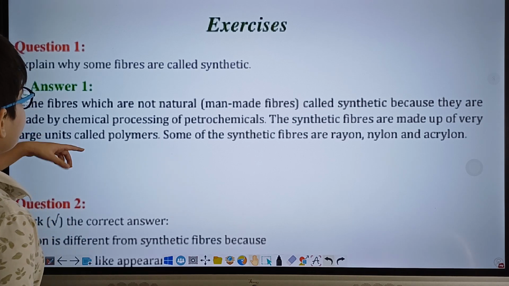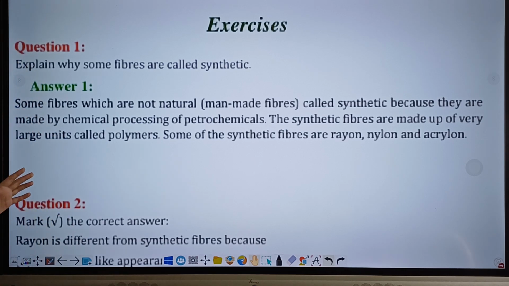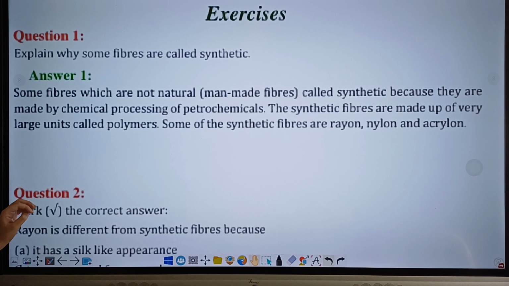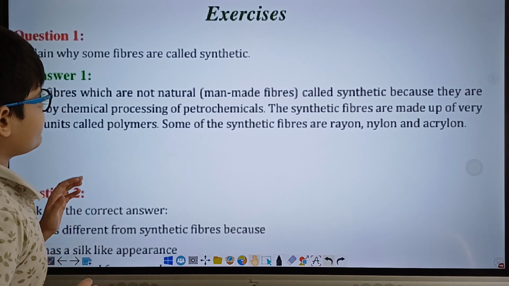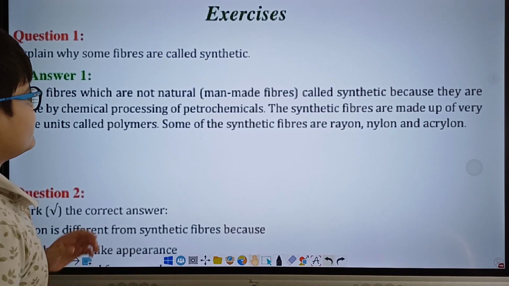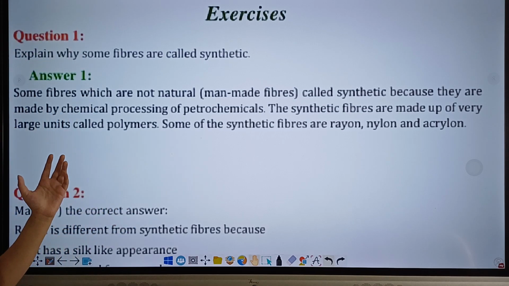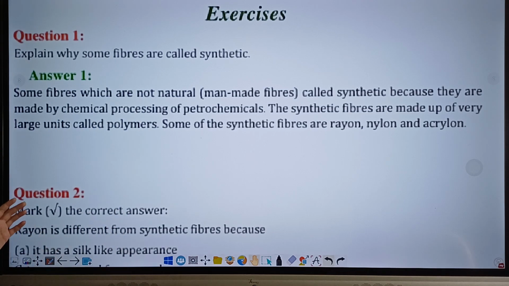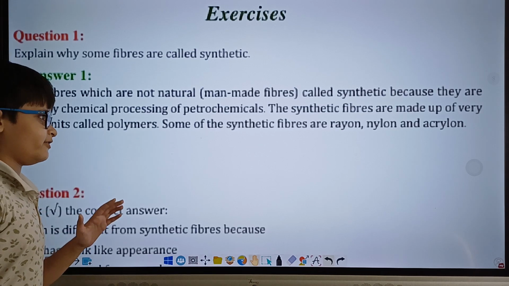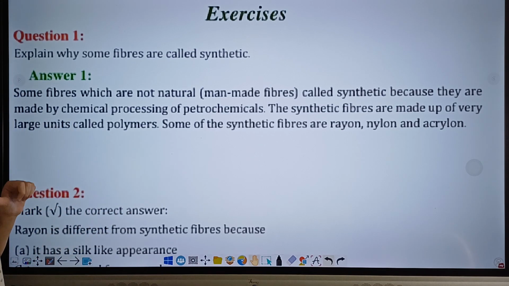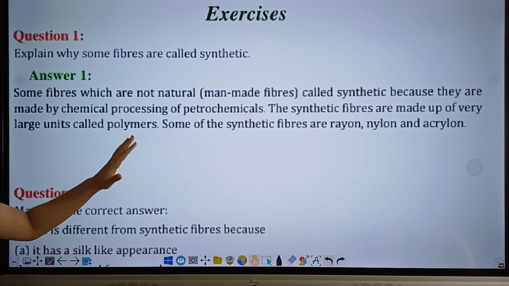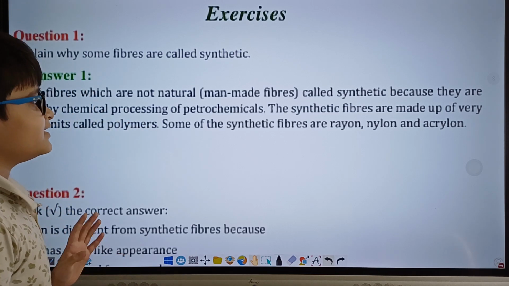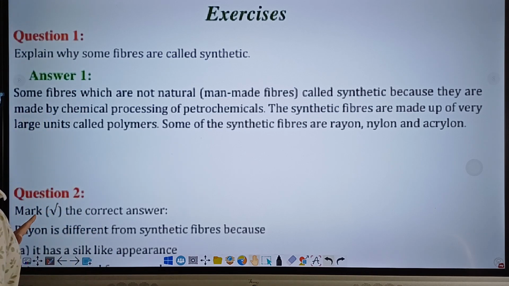Now let me explain to you the answer to this question. The fibers which are not natural, i.e. the fibers which do not occur in nature, are also known as man-made fibers, or in simple terms, synthetic fibers, because they are made by chemical processing of petrochemicals. Petrochemicals are essentially various constituents of petrol, and they are made by humans by chemically processing these petrochemicals. Alright, these synthetic fibers are made of very large units called polymers.